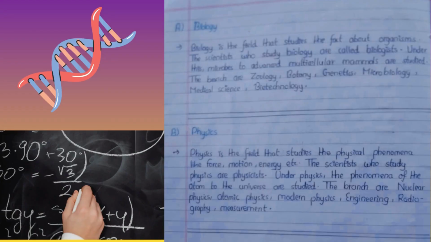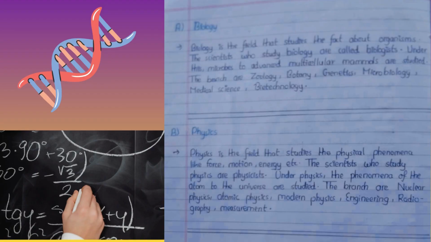The scientists who study physics are physicists. Under physics, the phenomena from the atom to the universe are studied. The branches are nuclear physics, atomic physics, modern physics, engineering, radiography, measurement.